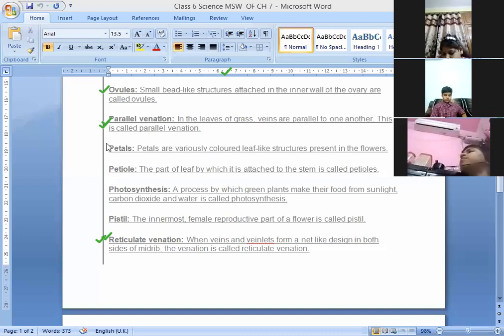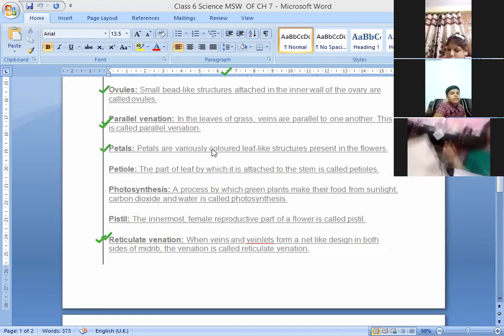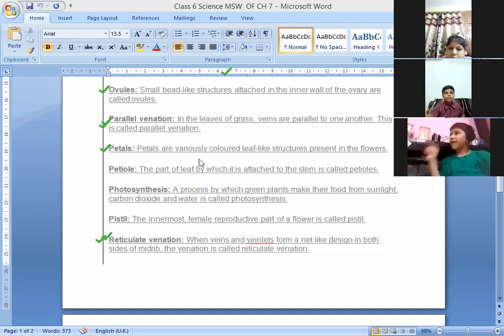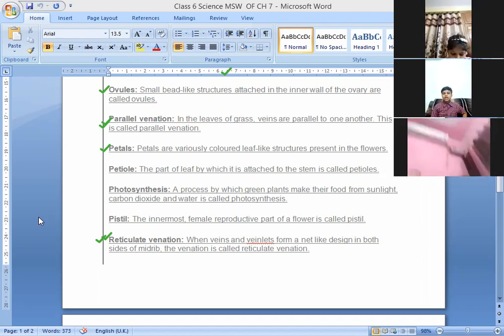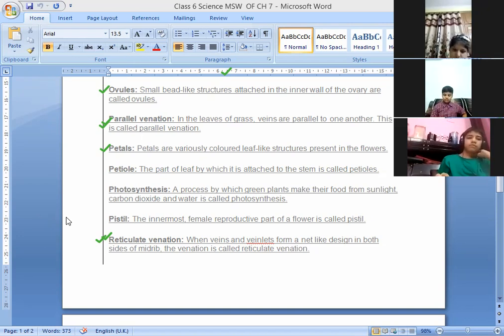The second word is petal. Okay, petals. Third. Petals are prominent parts of the open flower, which have different colors according to the color of the flower. Yes. So petals are of different colors.